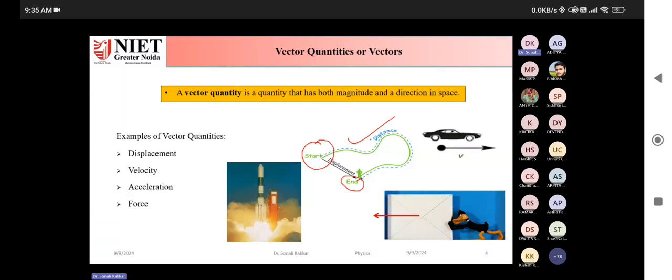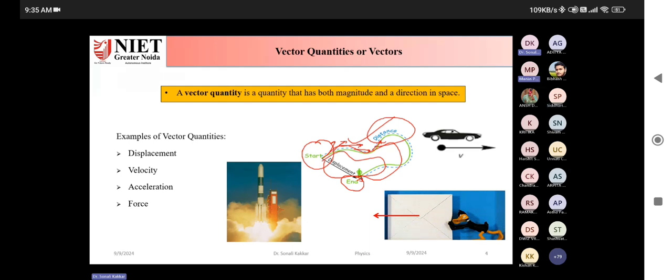Whereas in case of distance, you can take any route. All of these are distances. Also, it does not have one direction. It is multi-directional. The direction changes from point to point on the path. Similarly, acceleration is a vector quantity, and force is equal to mass into acceleration. Again, it is a vector quantity.